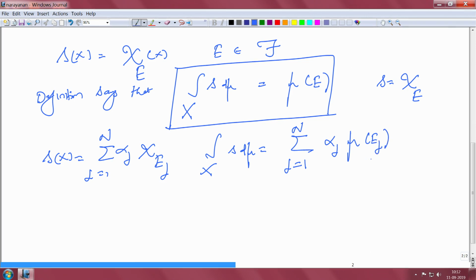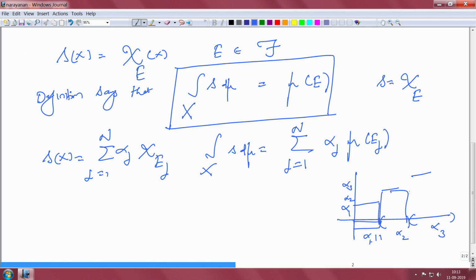So, think of simple functions like step functions. This is what you will do in the case of Riemann integration. Suppose my simple function is like this. The Riemann integral of this is simply the following. Let us say these values are alpha 1, alpha 2 and alpha 3. You multiply alpha 1 with the length of this interval, then you take this interval and multiply it with alpha 2, then you take this interval and multiply with alpha 3, and then add up. That is how you get the area under the curve, the integral of the step function taking values alpha 1, alpha 2, alpha 3 in these intervals.